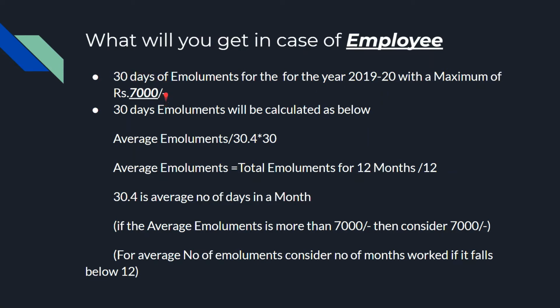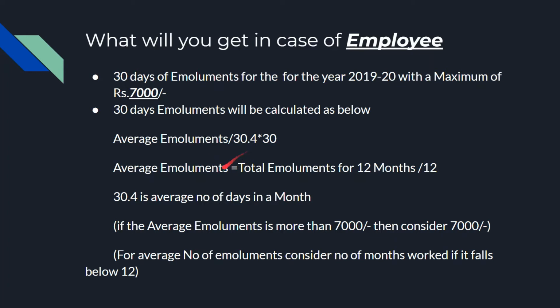In this also some calculations are there. I will mention them. 30 days of emoluments will be calculated as below. First, we have to consider average emoluments. Average emoluments means total emoluments for your 12 months divided by 12. Then you will get 1 month emoluments.